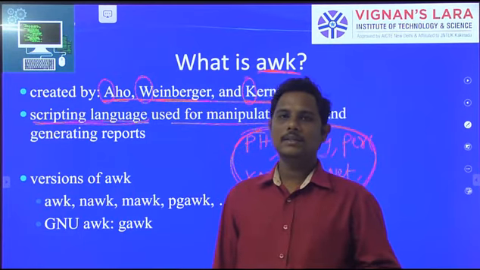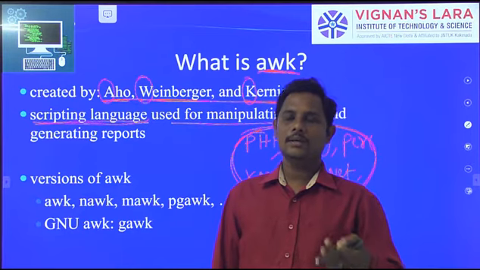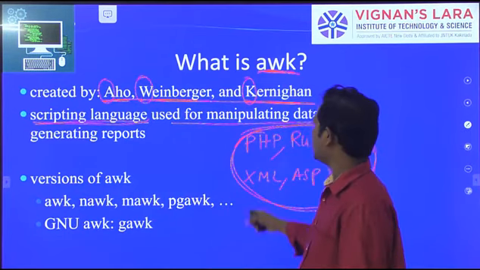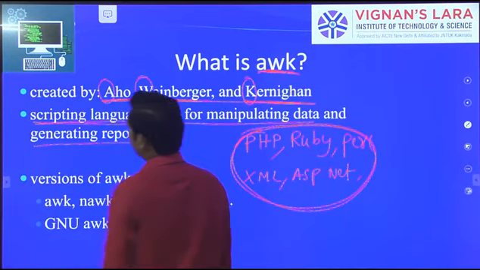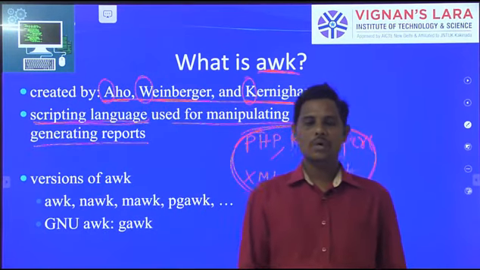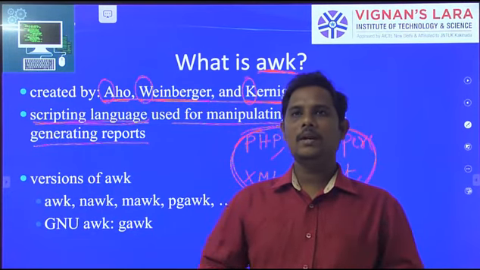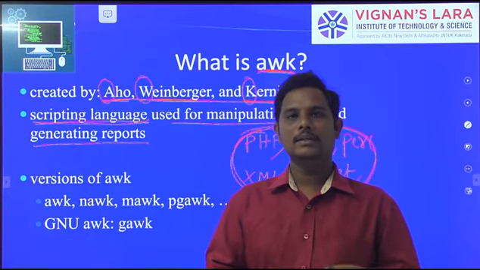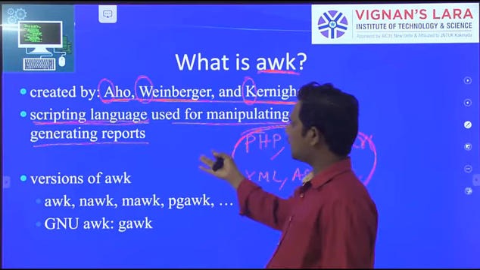We are editing, inserting, deleting, and searching. All this data is manipulated, and reports are also generated. Whatever you search for is displayed in field format. So it manipulates data and generates reports.